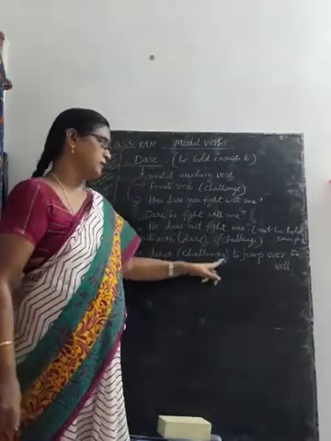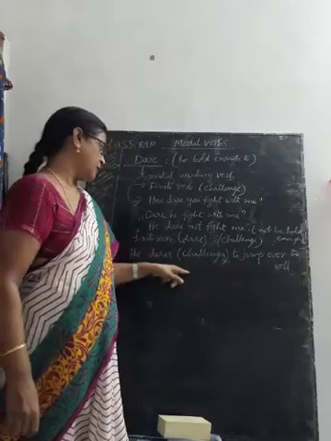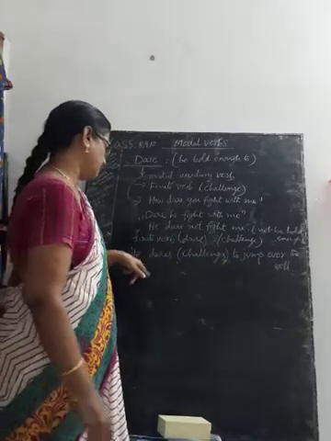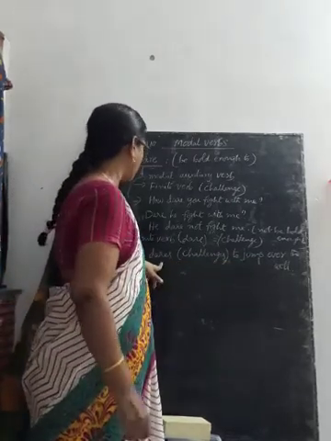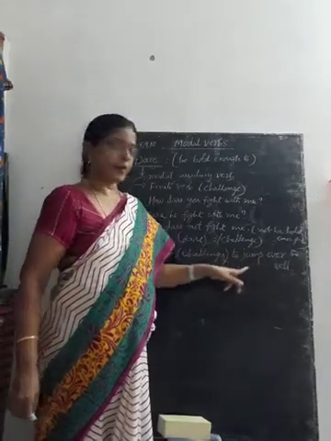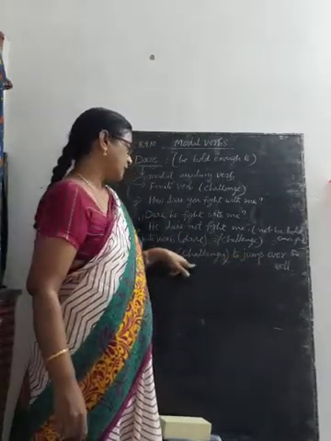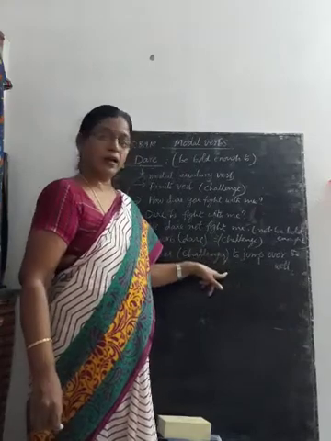He challenges to jump over the well. He dares to jump over the well. That means he dares, he challenges to jump over the well.